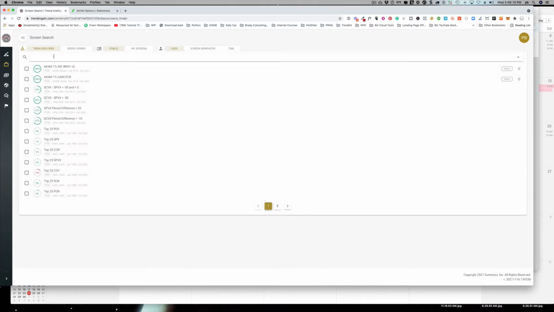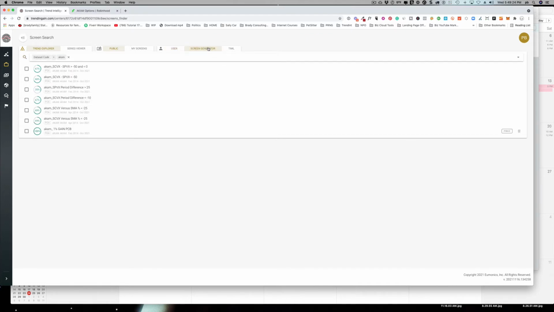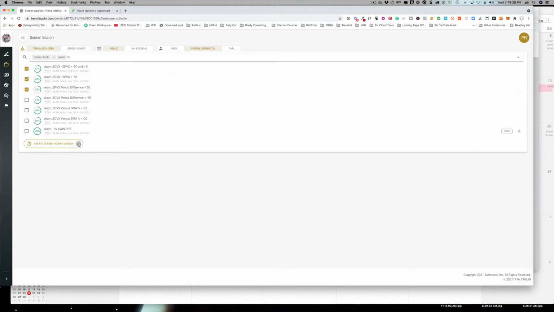If you were to come in here and look for Akamai, we'll go by dataset code, which is ticker symbol. I happen to know the symbol is AKAM, and we'll hit the right screen here, and there we go. So you might select several of these, and you see this button down here appears when you select them. Now if you click this, it'll create a trend map based on these 4 trend screens.